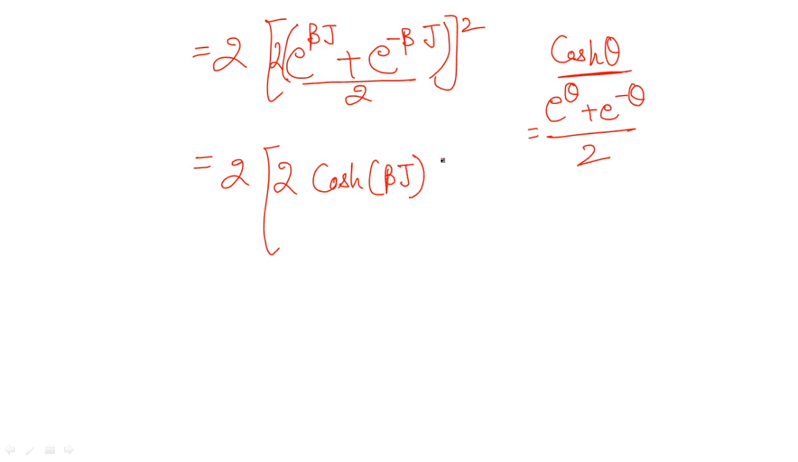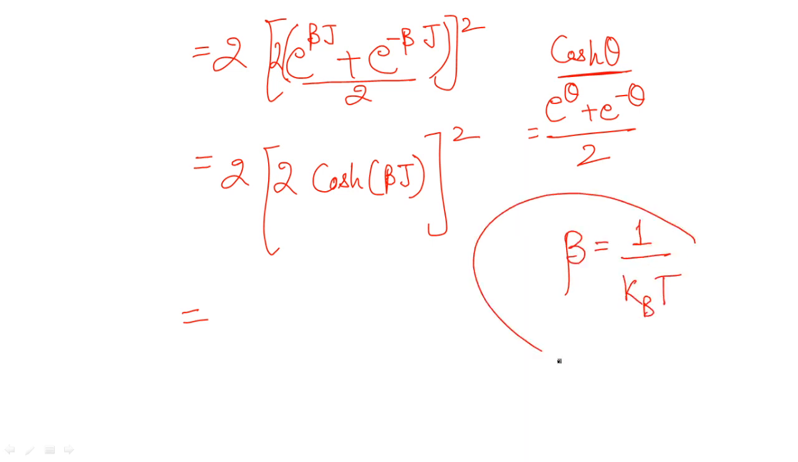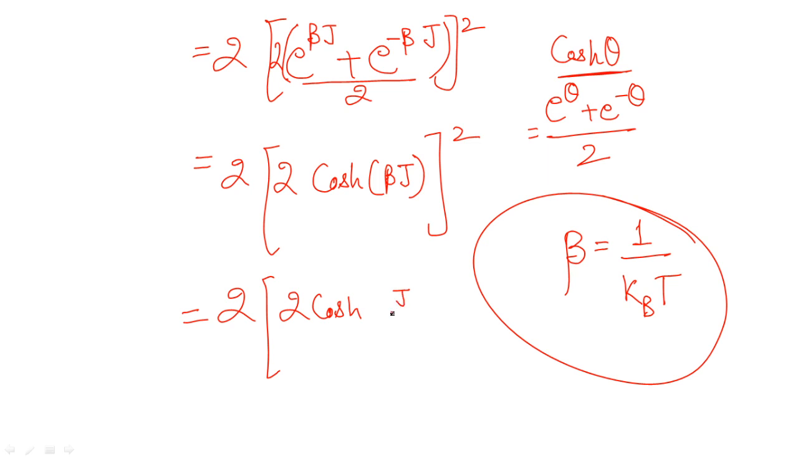Beta is what? Beta is 1 upon kbt. Done. So beta, we all need to know, its value is fixed. It always remains 1 upon kbt. This is how you will have the beta value. So just put it here: 2 cos hyperbolic j upon kbt, and then its whole square. This is what you will have.